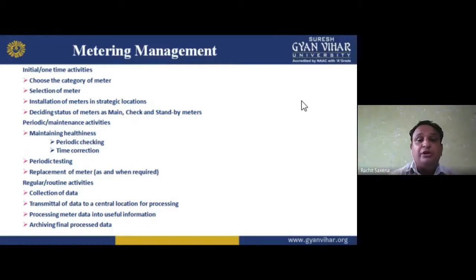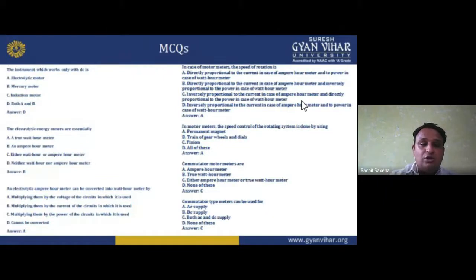How we use the meter, in which manner I use the meter. So this is the metering management. How can we manage it, in which manner? I hope you understand. So this is all about the topic. Now, some related MCQs on that topic are these.